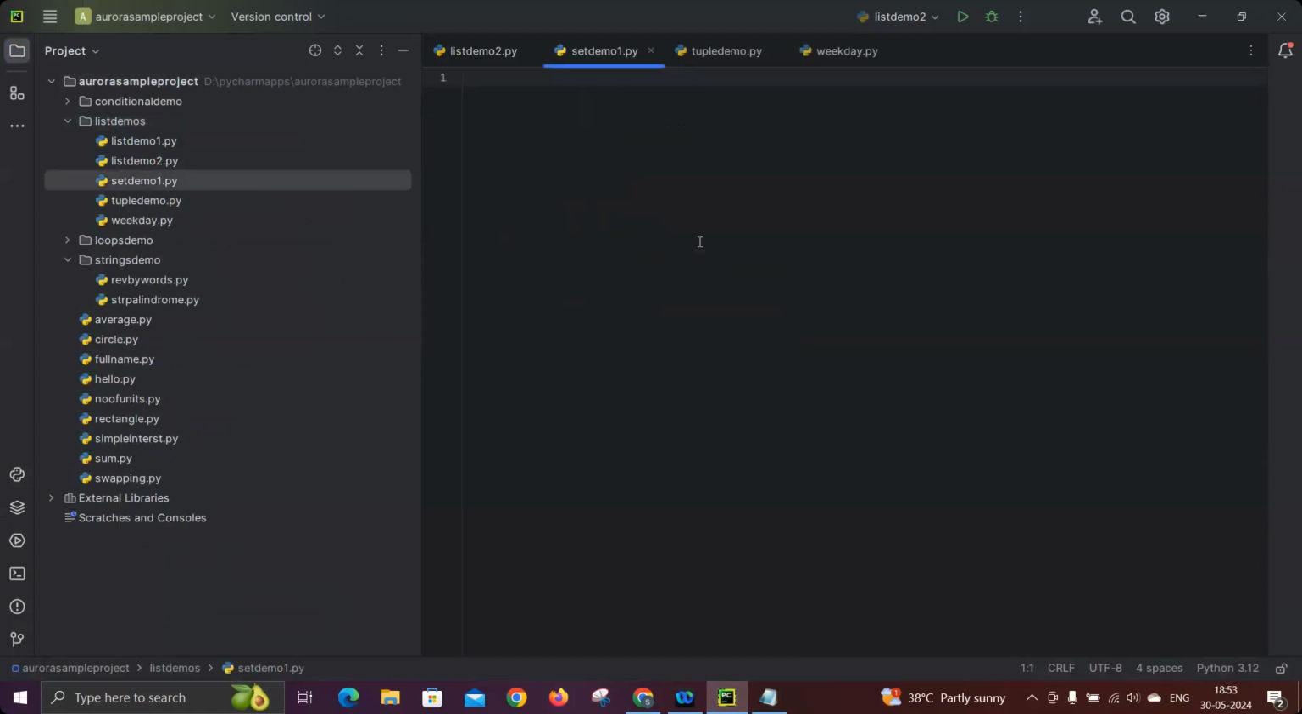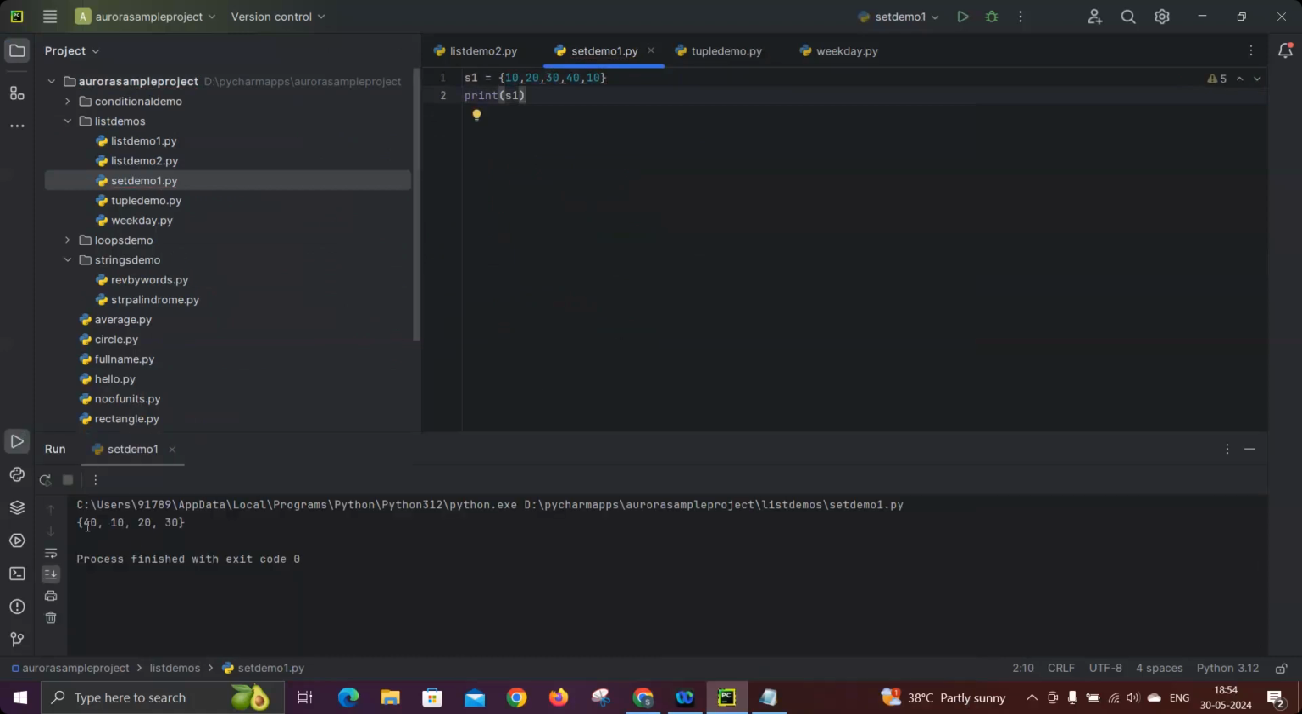Here I'm taking a set as an example, and one by one I will show you the topics we covered so far. The first one: I'm taking S1 as an input, where I'm passing some data, let's say I'm passing 10 also. Now let's say I'm trying to print the data in S1. We can simply print S1. We expected 5 values, but it gives only 4 values: 40, 10, 20.